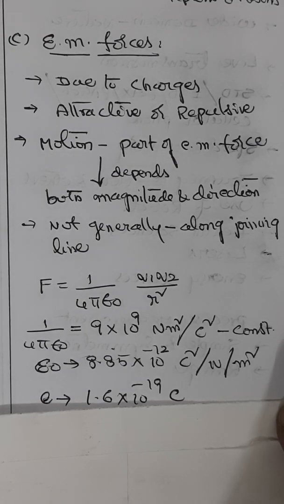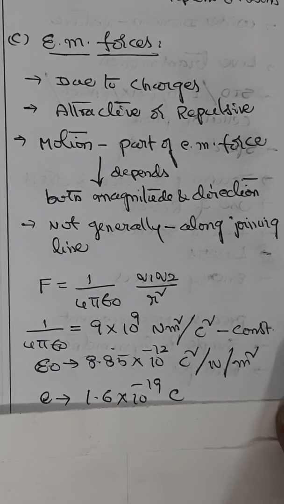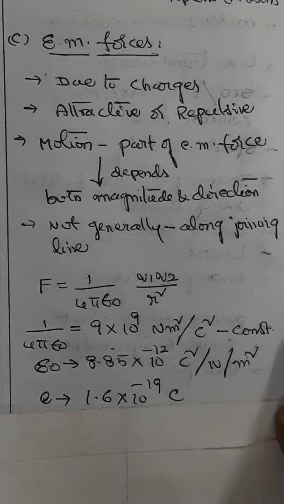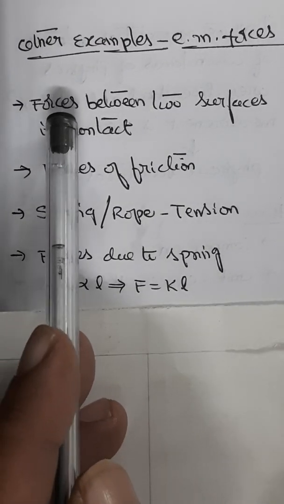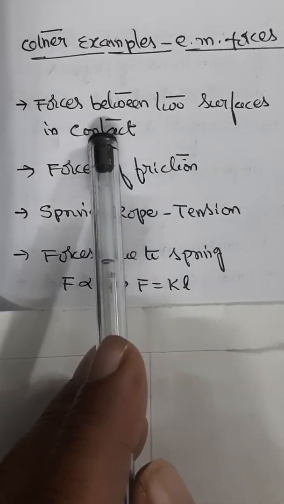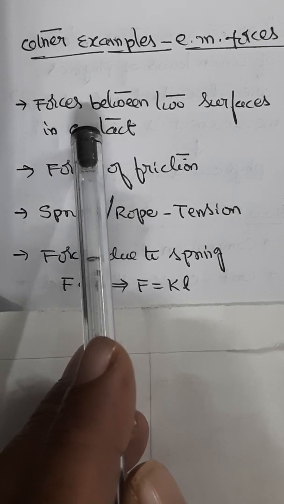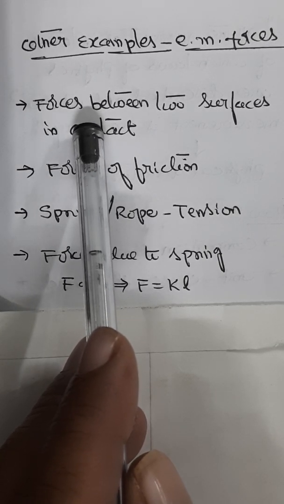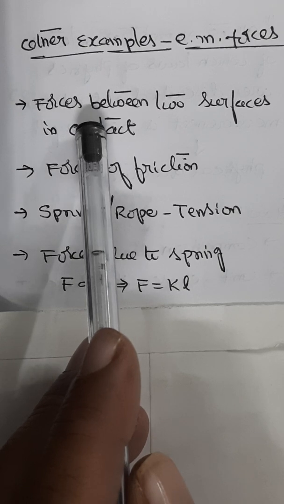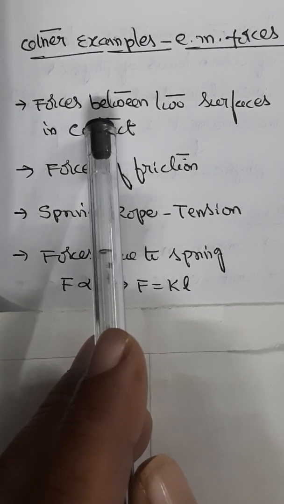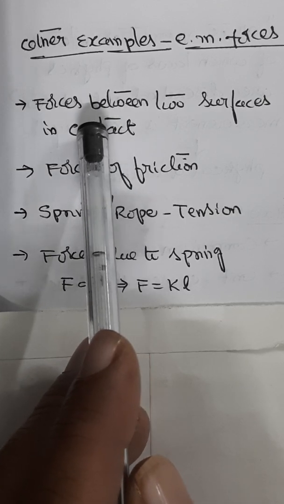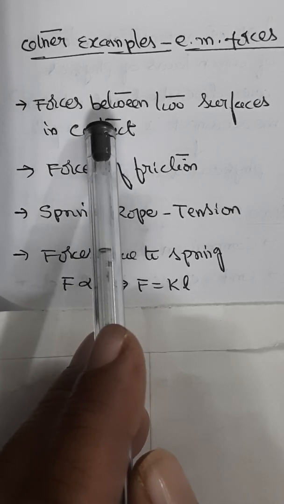Now we have different practical examples of electromagnetic forces, like forces between two surfaces in contact. For example, when we put two bodies in contact, the atoms of the two surfaces come close to each other. The charged constituents of the atoms of the two bodies exert strong forces between them.